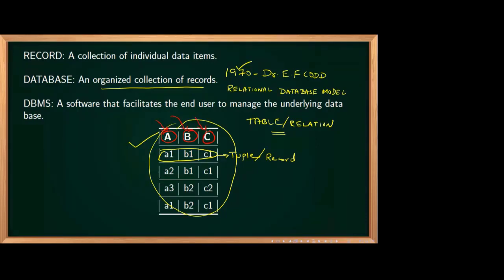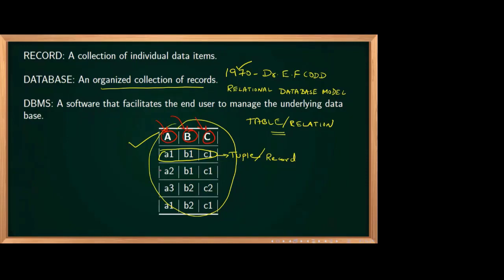Quickly you can tell. Chat, the technical term for this one? Please respond. Column name. Exactly, attribute. Some people are telling attribute. So these all are attributes. A is an attribute, B also. After some time, I will not be telling what is attribute, what is tuple, what is record. I will simply say attribute, tuple, record, and at that time it should be very clear in your mind that this is attribute, this is record. Okay. So A, B, C are all attributes.